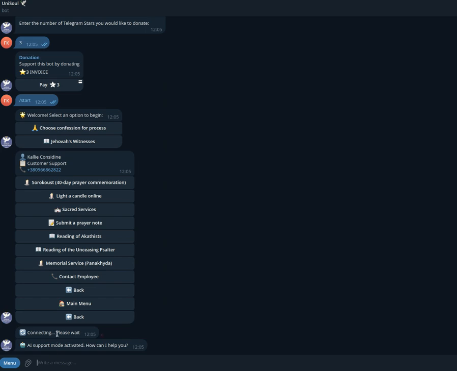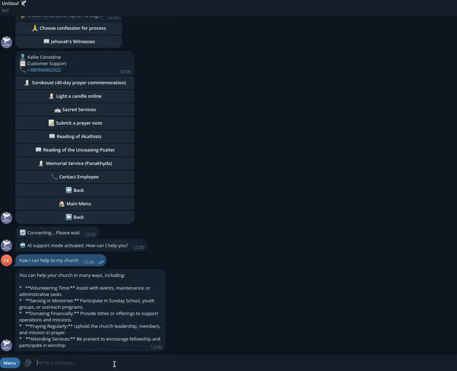So, for example, if our priest is busy or cannot answer, there is our support bot through Gemini. For now, this uses a Gemini model. How can I help my church? So this goes directly to the chatbot, and this chatbot directly answers you.